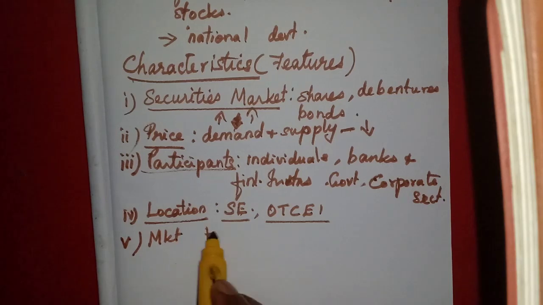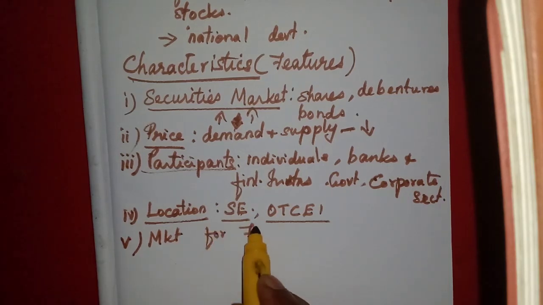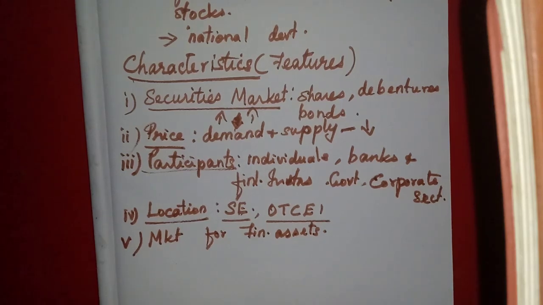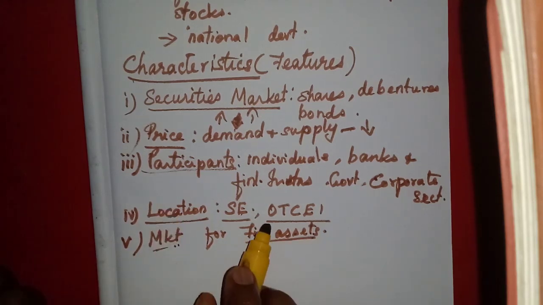Market for financial assets. Yes, we know, isn't it? Financial assets we have studied, okay, on the basis of transferability, isn't it? What are the kinds of financial assets we have studied? Marketable assets or non-marketable assets. So here it is a market for financial assets.